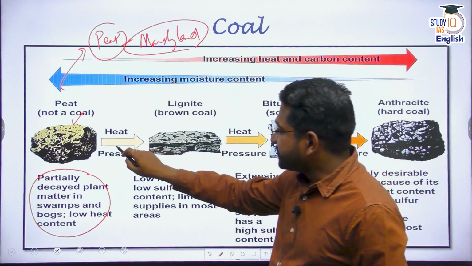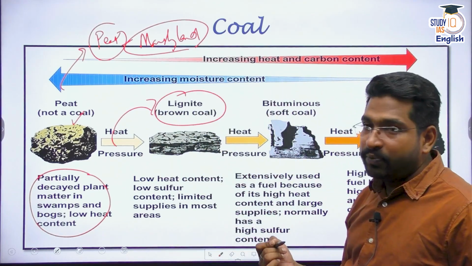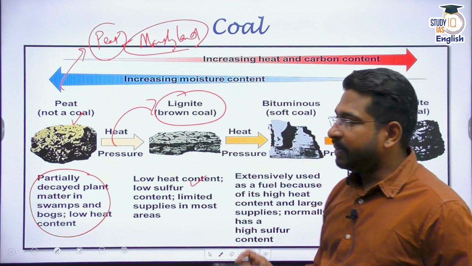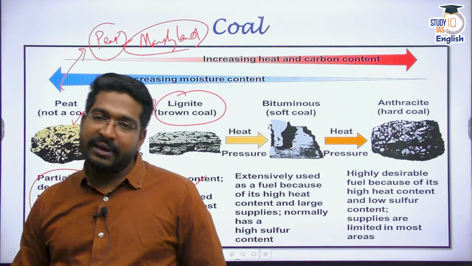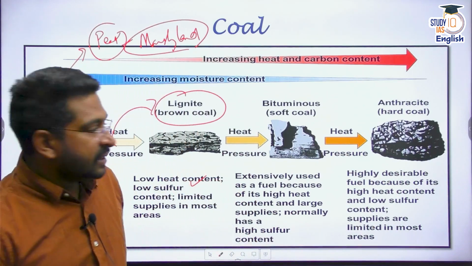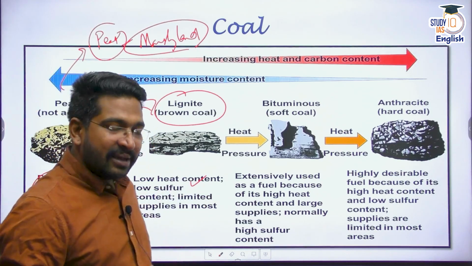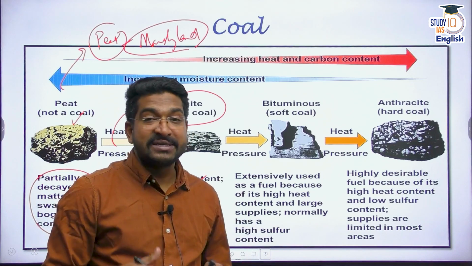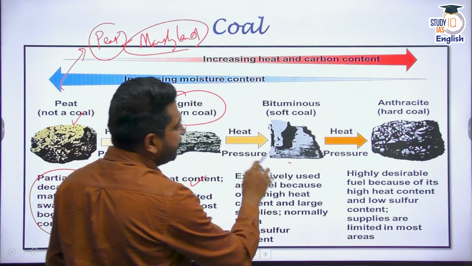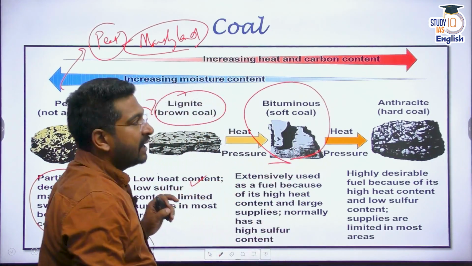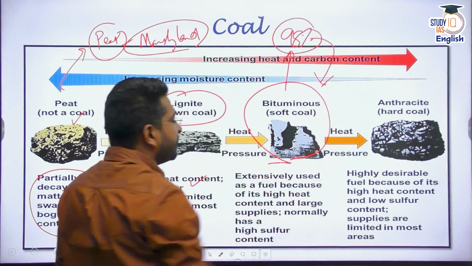Slowly and steadily, peat transforms into lignite, which is brown coal. Now this has a lower calorific value, and it has low sulfur also, but this is also not very useful in many industries, although we extract lignite from many areas in India. The next phase, when more and more heat and pressure is applied on this decaying matter, and it takes millions of years of pressure and heat, it turns into bituminous coal, which is also called soft coal. And in India, almost 98% of the coal that we find is bituminous itself.